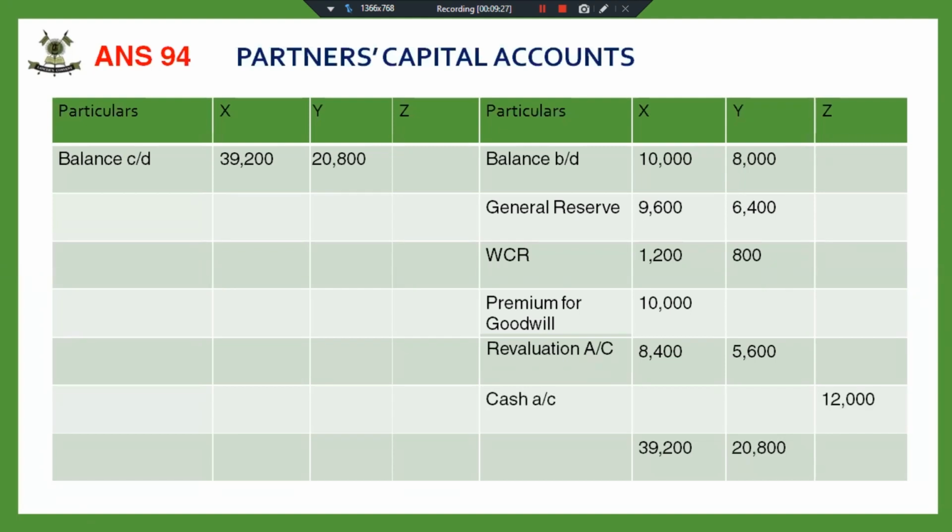In the first case that we discussed, in which we have to calculate that Z has to bring proportionate capital, there we used to convert this adjusted capital to capital of the firm.